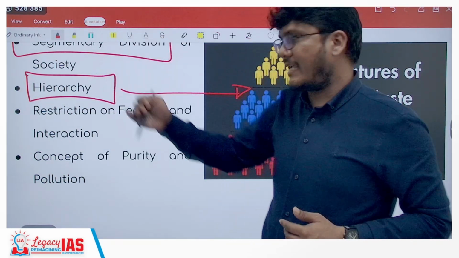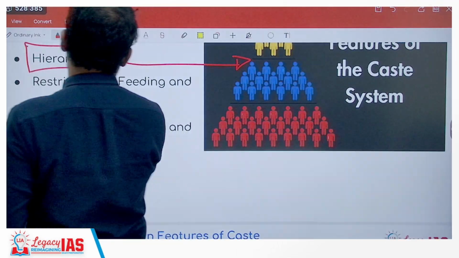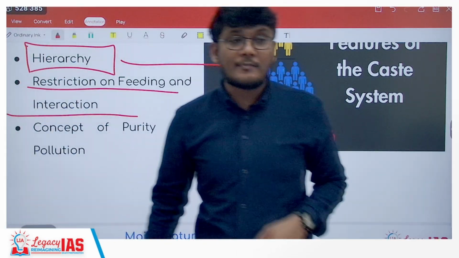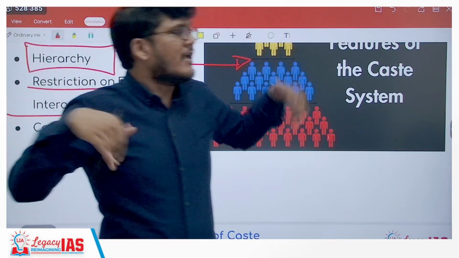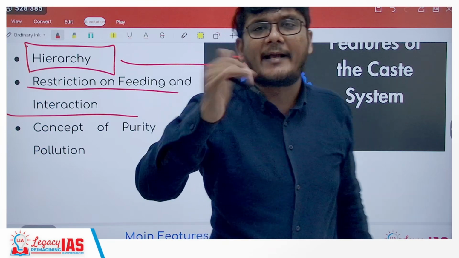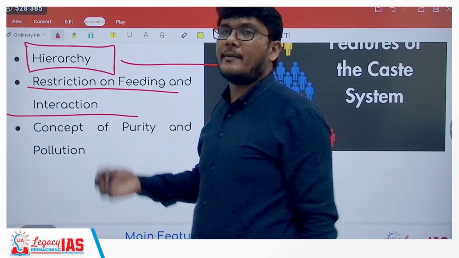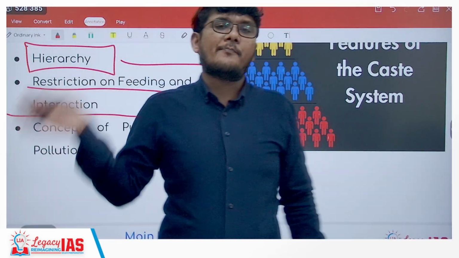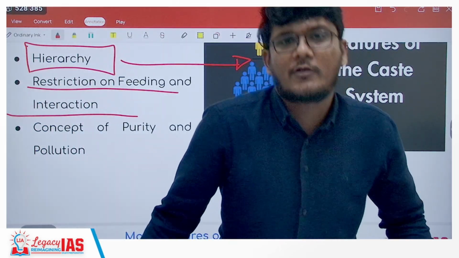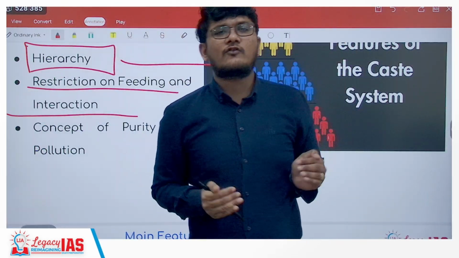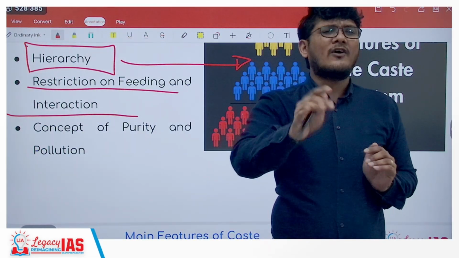Hierarchy means the ranking that is there. Then restrictions on feeding and interaction. That means interaction to some extent is prohibited among different castes. In fact, feeding is also prohibited. At times you will see that a person from the upper caste will eat food made by the person from the upper caste only and not that prepared by the lower caste. Right, there are different classifications of foods also, but for GS you need not as such know it.